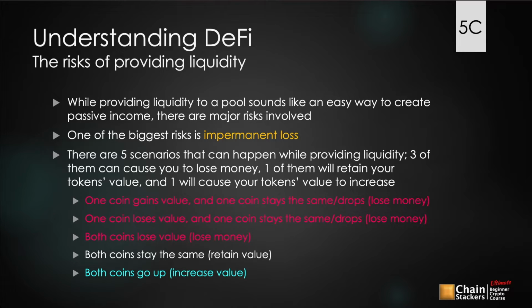For impermanent loss, I like to look at 5 scenarios that can happen while providing liquidity. 3 of these scenarios can cause you to lose money. One of them will retain your token's value, and one will actually cause your token's value to increase. So let's take a look at these 5 examples. The first example is that one of your coins in your pool, like we deposited ETH and Link, goes up in value and the other one stays the same or drops in value. In that scenario, you would lose money.